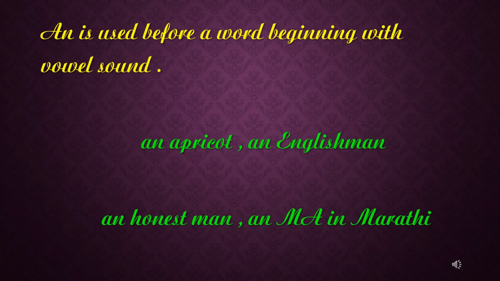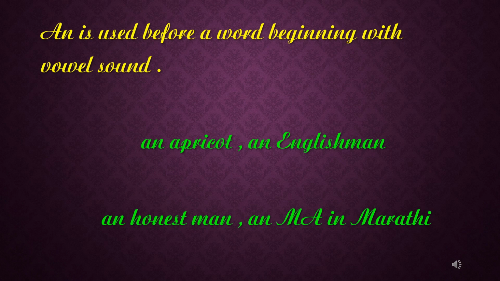An is used before a word beginning with a vowel sound. Examples: an apricot, an Englishman, an honest man, an MA in Marathi. Here, the words in the first set start with vowels, so the article an is used.